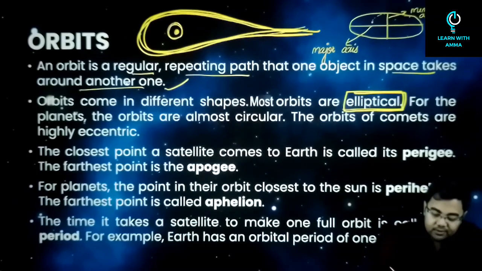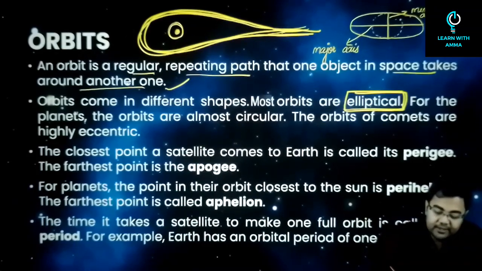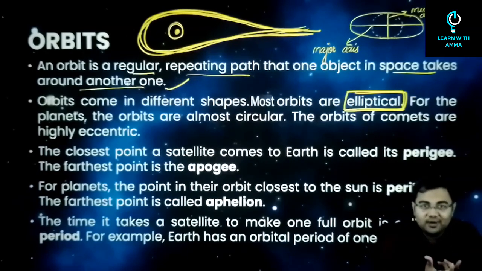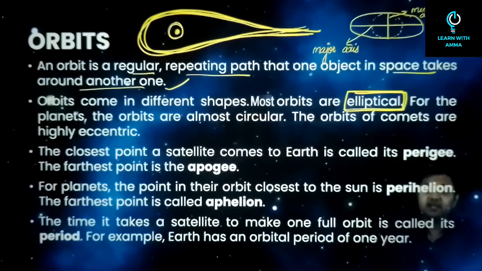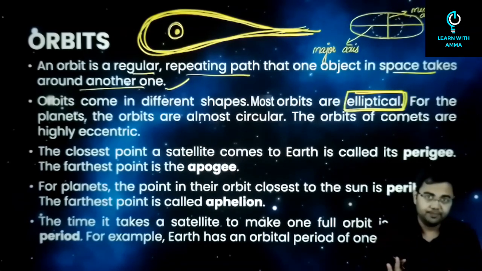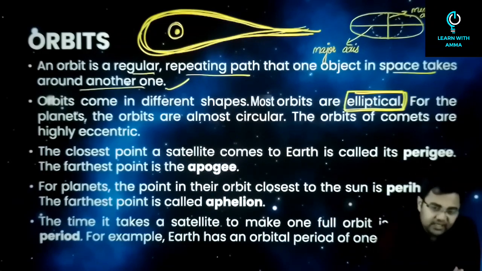You will get a shape like this, correct? And this is a circle. The minor axis and major axis have become equal, and when they become equal, it is called a diameter instead of a major or minor axis. So anyway, coming back to the topic, most of the orbits that are observed in nature are either elliptical or circular. Alright, we don't see other kinds of shapes for the orbits in general.